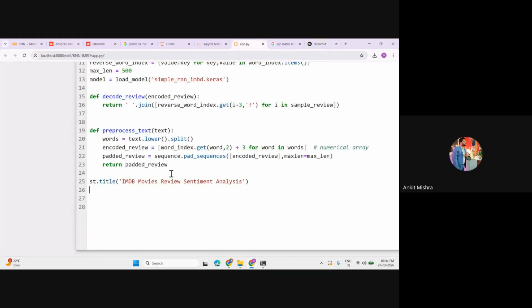Now you can give multiple things. So, IMDb movie review sentiment analysis. And now let's write something about what the user can do with st dot write.